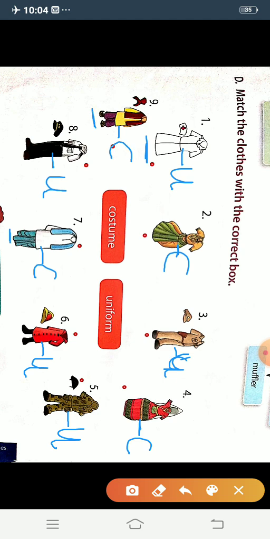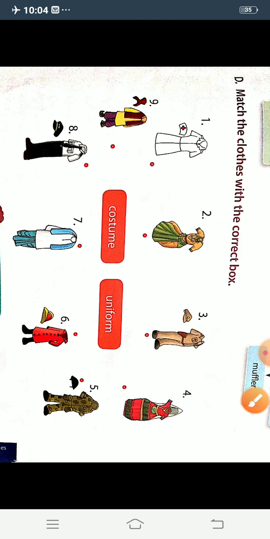So students, now you are getting what are costumes and what are uniforms and which type of people are wearing costumes and uniforms. I hope you enjoy the exercise. Okay, you will have to do this exercise in your textbook, children. Okay children, bye.